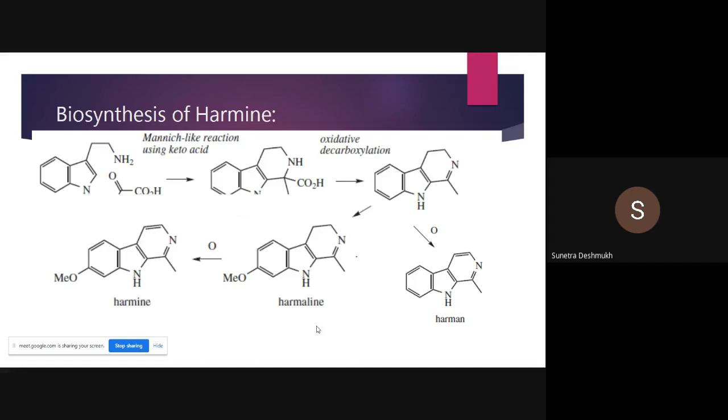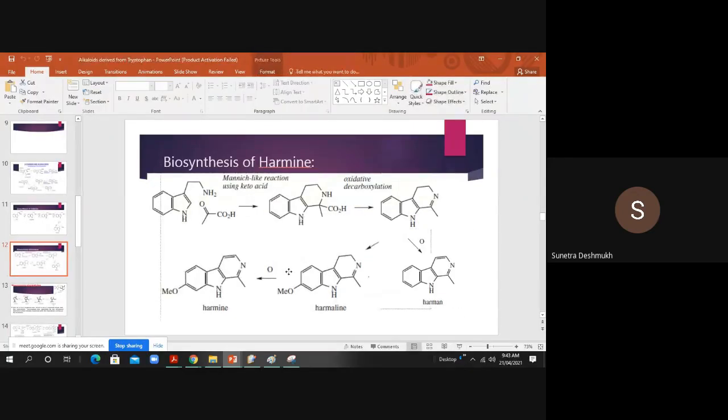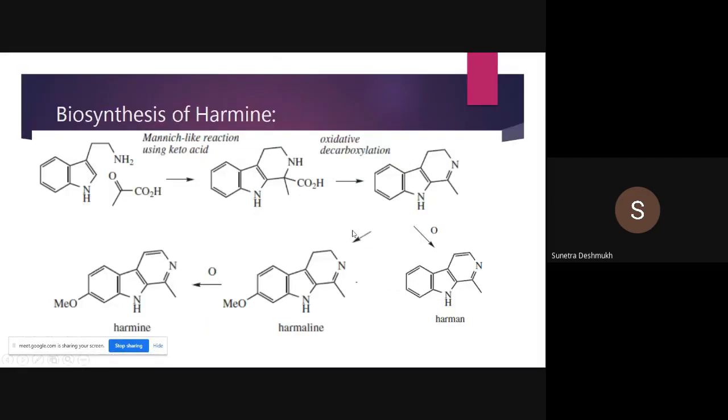We have seen harmaline and harman already, so just go through that. For the synthesis of all these, we have to refer to the Dewick book, which is the best option to get the whole sequence of reactions of how the biosynthesis of harmaline and harman occurs in plant species. Everything is given very well there. For the synthesis of harmine, we use decarboxylated tryptophan, the indole moiety.